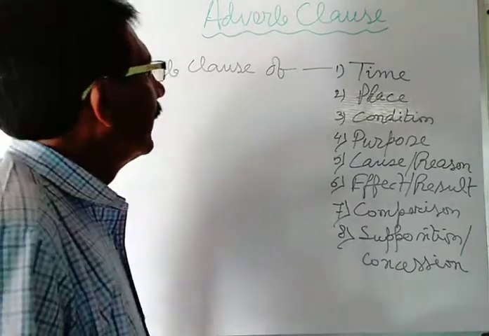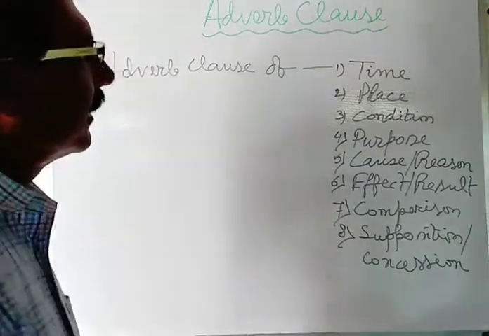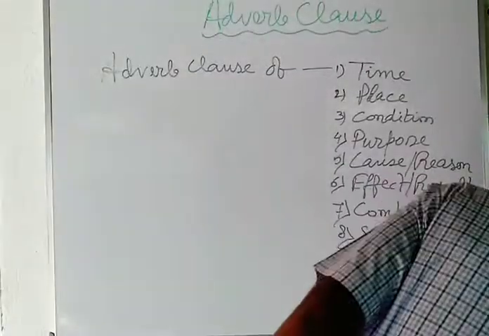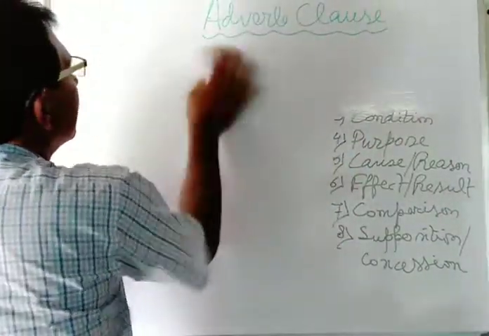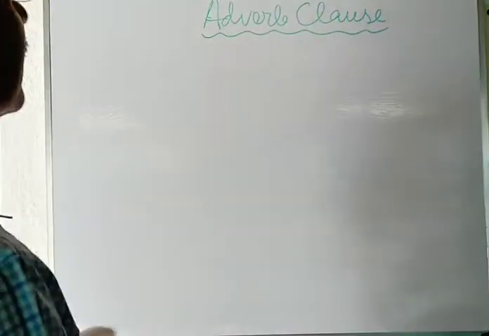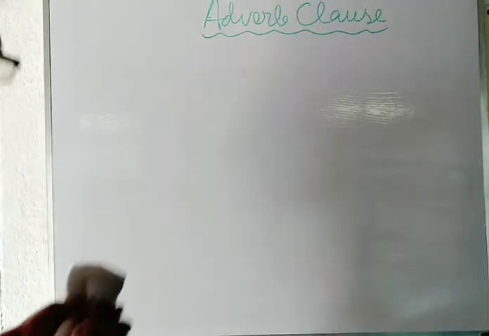Now see various types of examples of how the adverb clause functions. Step by step, I will discuss the adverb clause. For the first time, you will have to learn adverb clause of time.